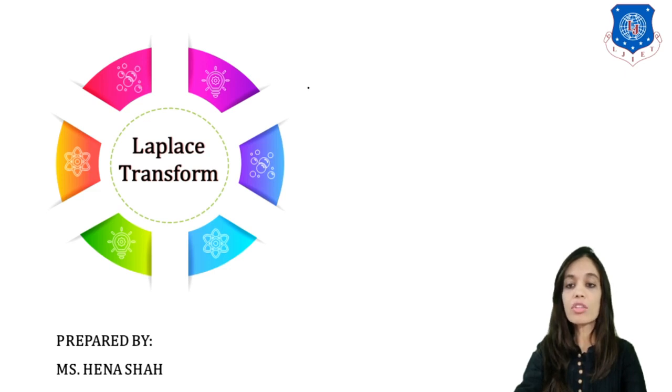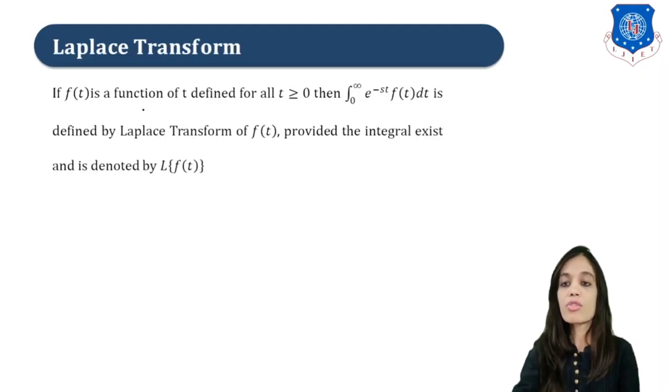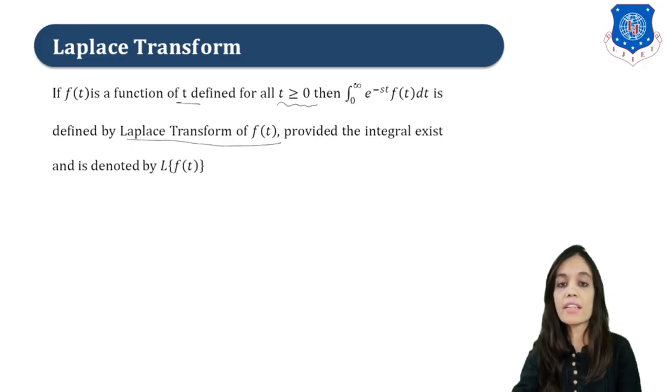So today we are going to discuss a most important chapter of Mathematics 2, that is Laplace transform, right? So firstly, let us begin with its definition. If f of t is a function of t defined for all t greater than or equal to 0, then integration 0 to infinity e raised to minus st f of t dt is defined as Laplace transform of f of t, provided that this integral exists, and the Laplace transform is denoted by Laplace of f of t.